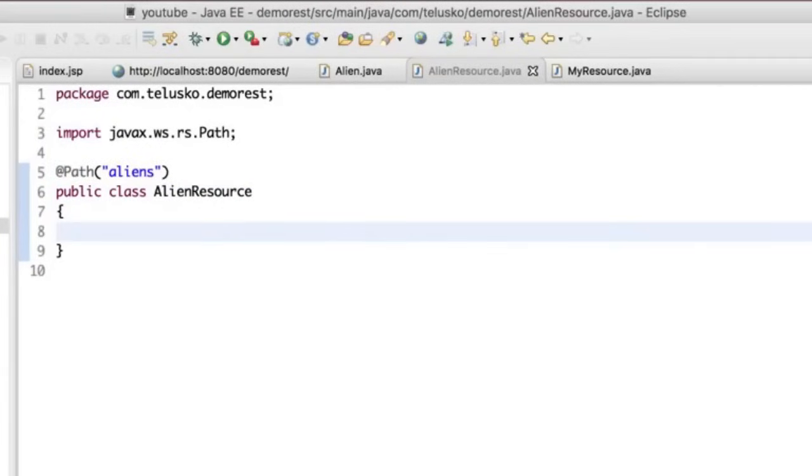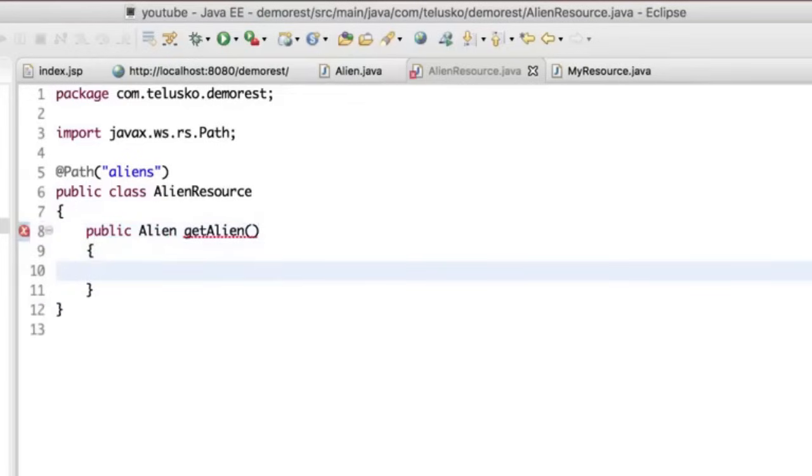But again, we need some method to work with it, right? So I will create a method here. I'll say public, and it will return an alien object. So we'll say Alien, and the method name would be getAlien. Now this getAlien will give you an alien, a single alien, right?